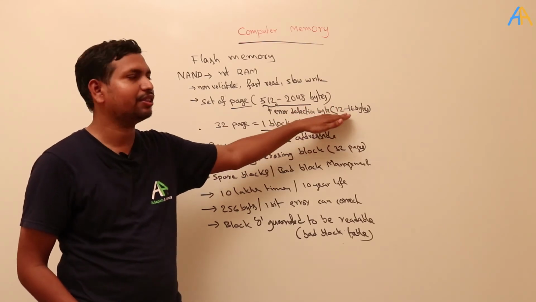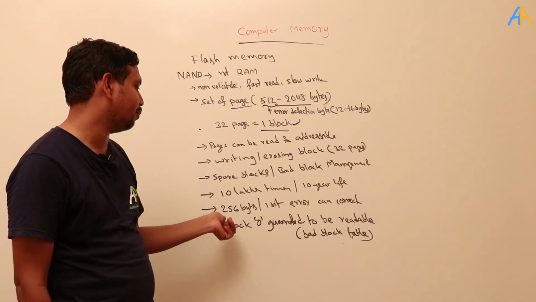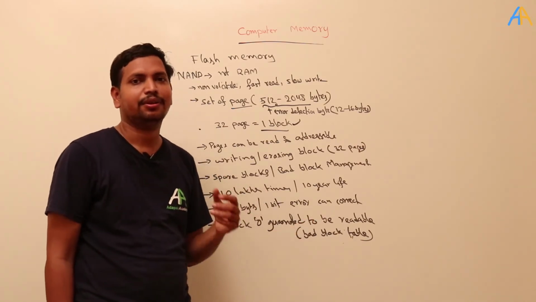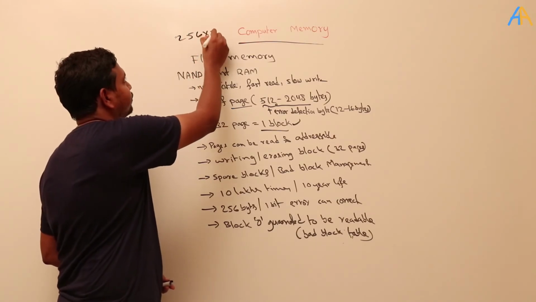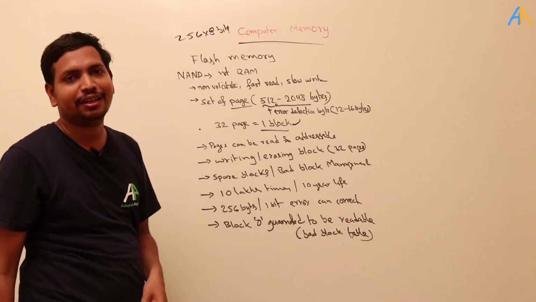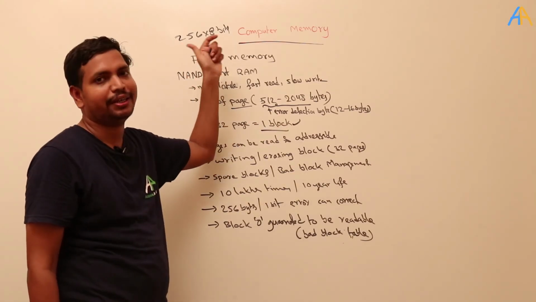There are error correction and detection bits, roughly 12 to 16 bits. How much error can it detect using these error bits? For 256 bytes, that is 256 into 8 bits.